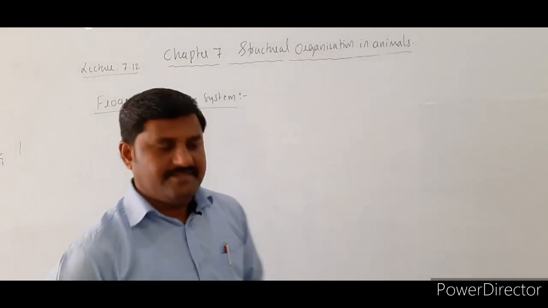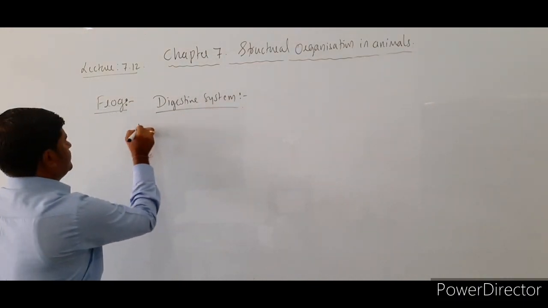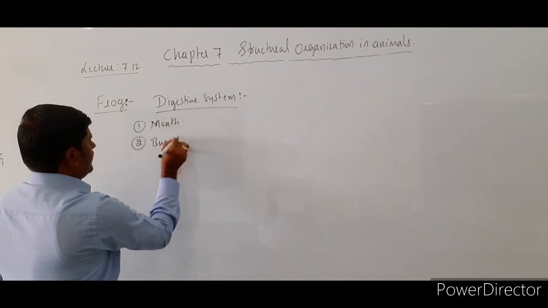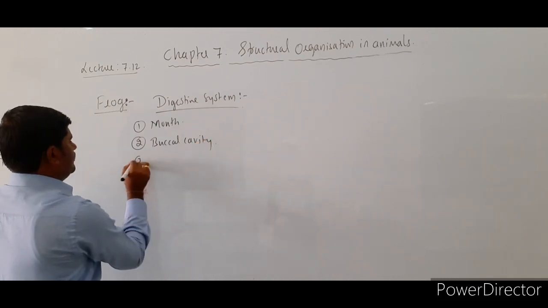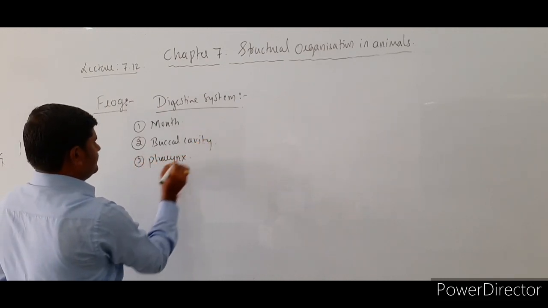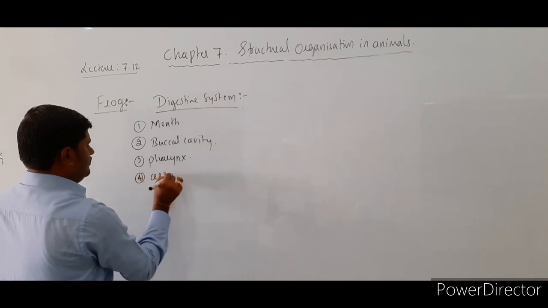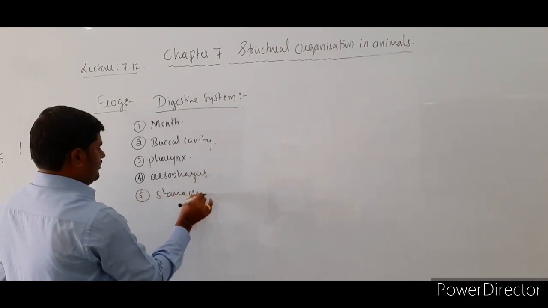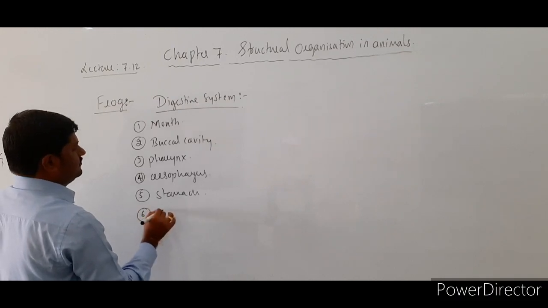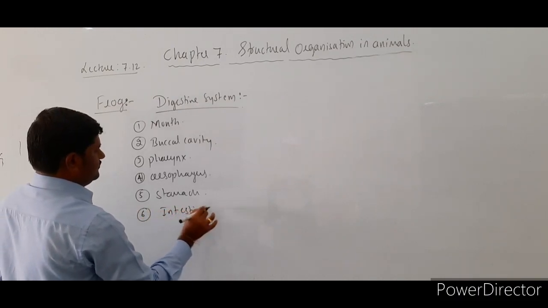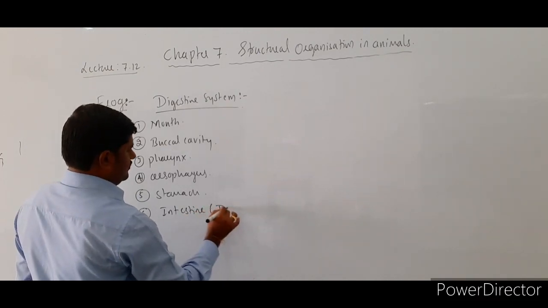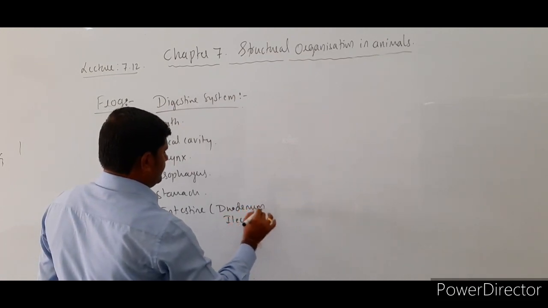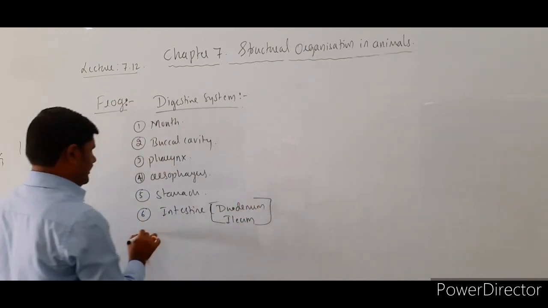The digestive system mainly comprises certain parts. First, the mouth; second, the buccal cavity; third, the pharynx; fourth, the esophagus; fifth, the stomach; sixth, the intestine, especially the duodenum as well as the ileum parts that we come across over here in the intestinal part.